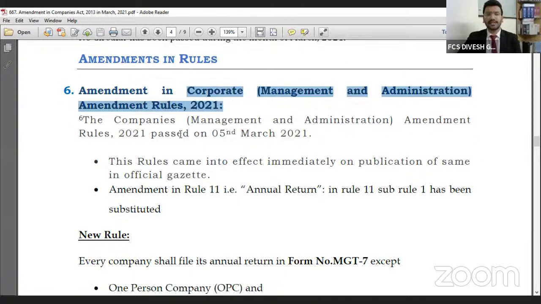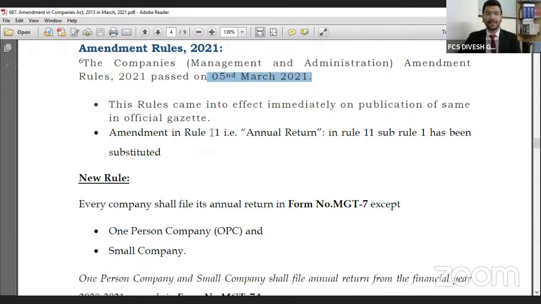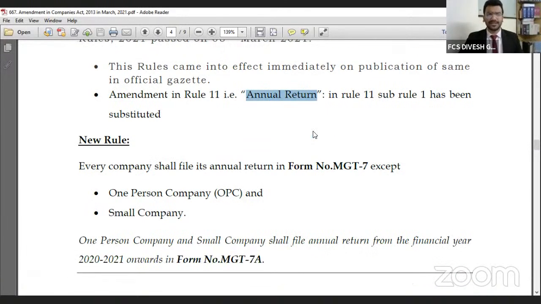In this amendment, the rule was passed on the 5th March 2021. These rules came into effect immediately on publication. Amendment has been made in Rule 11, relating to the annual return, that is MGT 7. The Ministry has prepared a separate form, MGT 7A, annual return for OPC and small companies.